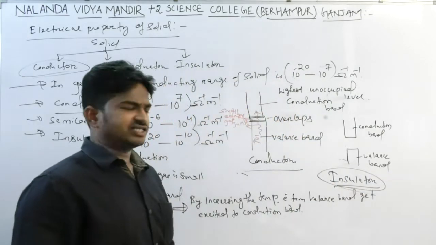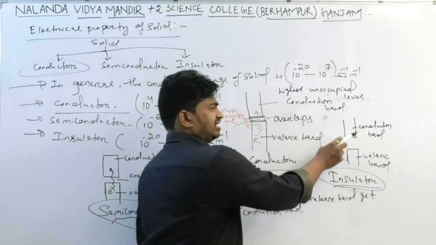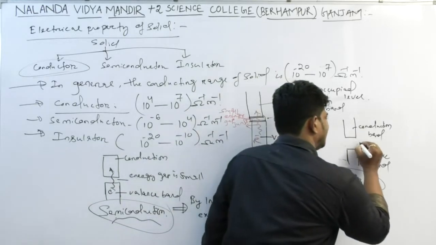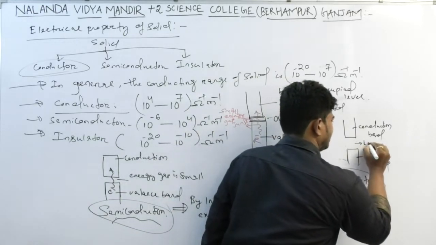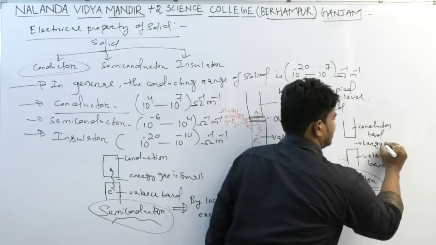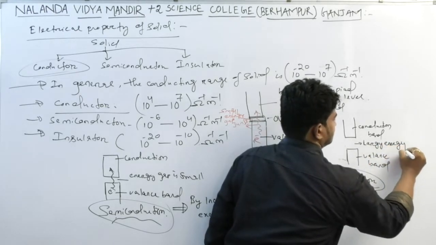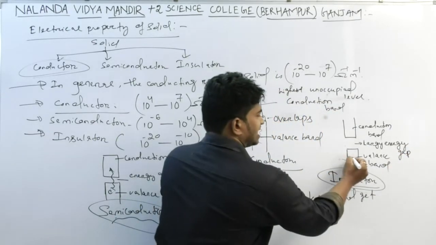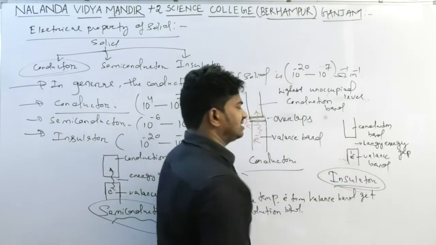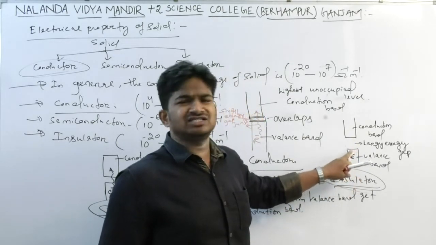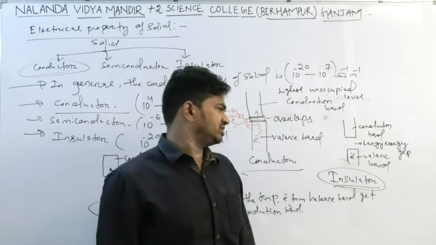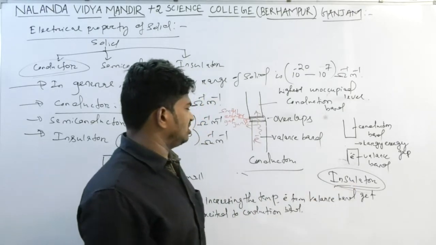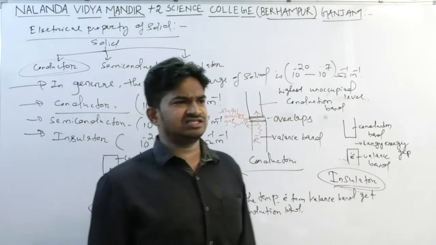Okay, in an insulator the gap between the conduction band and valence band is large, that is, a large energy gap. Due to the large energy gap, electrons from the valence band can't jump to the conduction band. That's why the conductivity of an insulator is negligible. So this is all about conductor, semiconductor, and insulator.